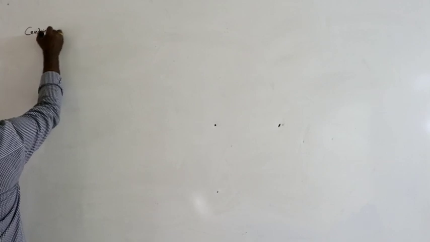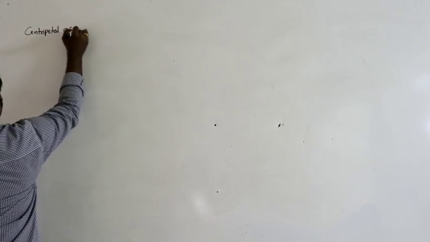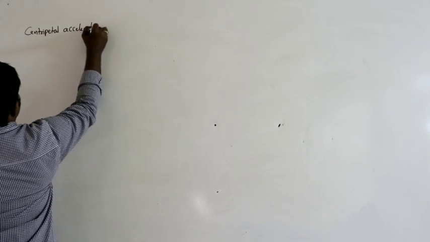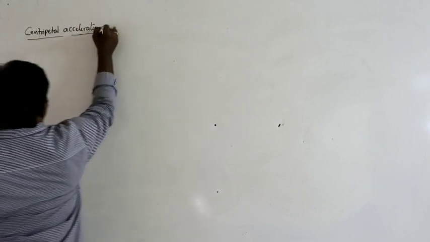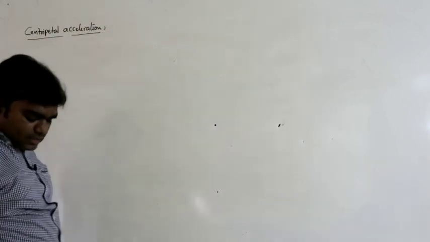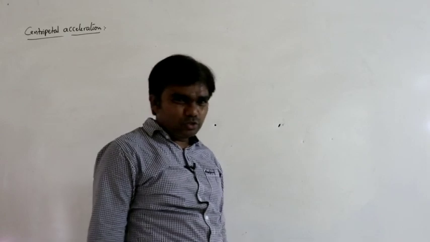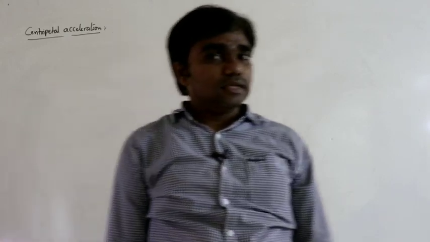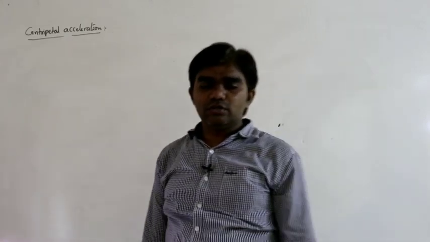One more acceleration here we have, that is centripetal acceleration. The acceleration acquired by the body due to the circular path.